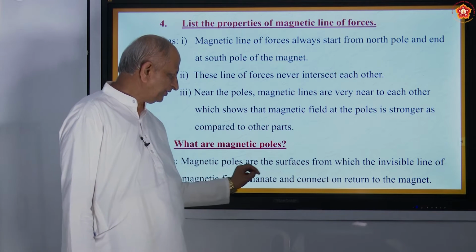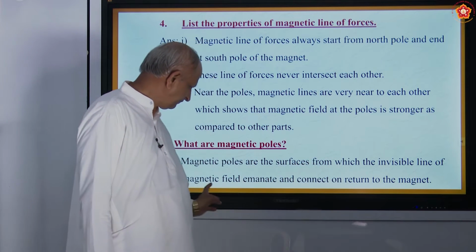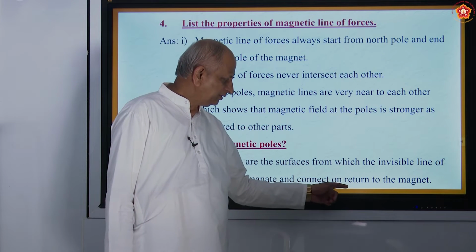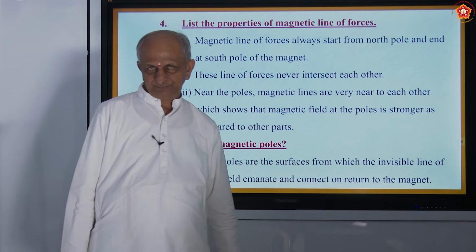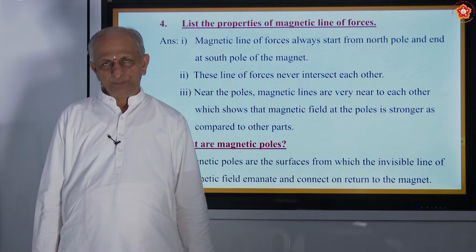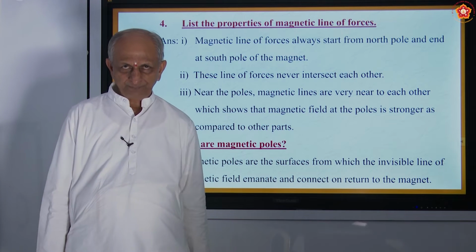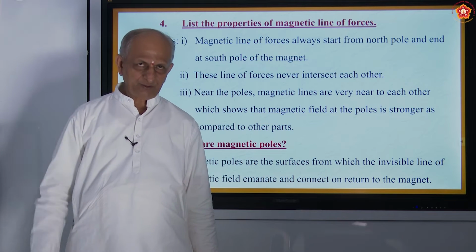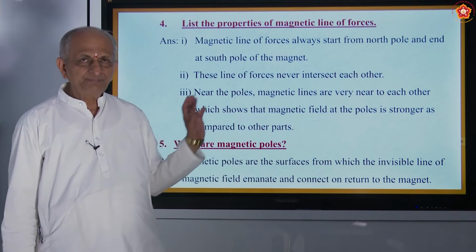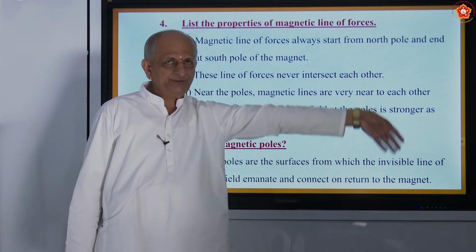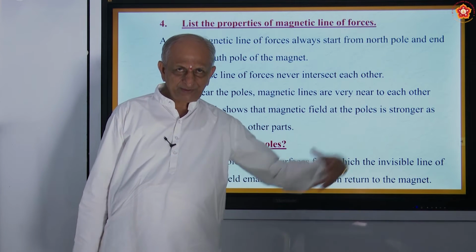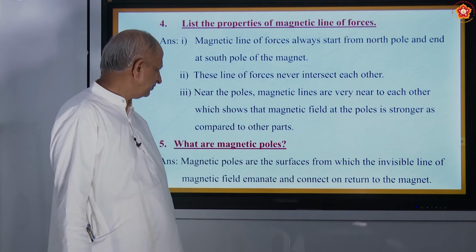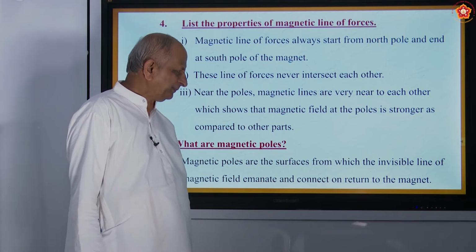And the next question: what are magnetic poles? Magnetic poles are surfaces from which the invisible lines of magnetic field emanate and connect on return to the magnet. So there will be two poles, namely the North Pole and the South Pole. From the North Pole, all the lines of force will start. I will show it afterwards at the end of the class. And they will end at the South Pole. So they go out from the North Pole and enter the South Pole. So they are called magnetic poles.